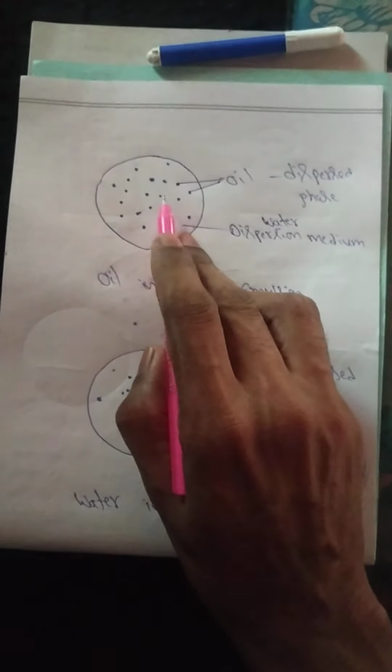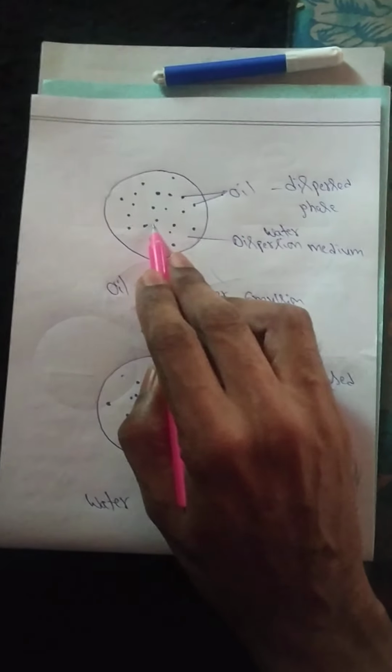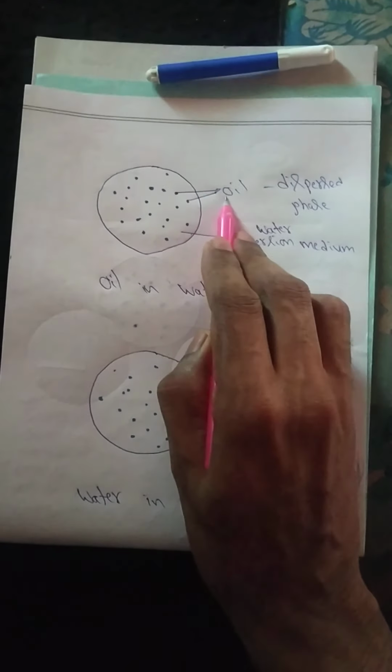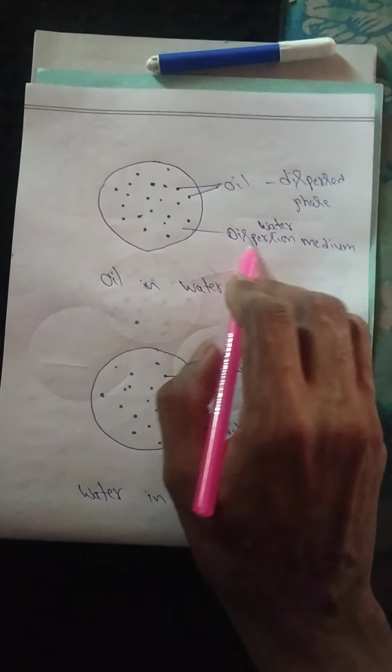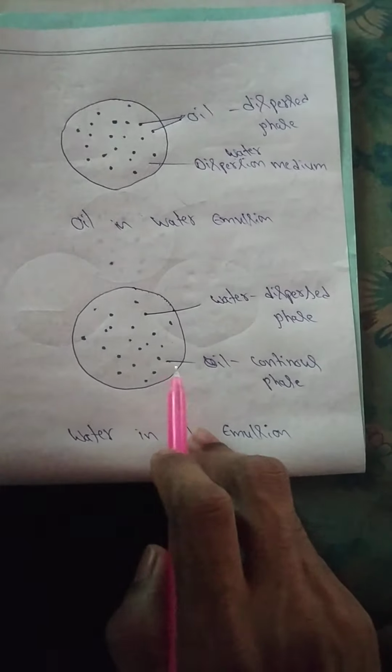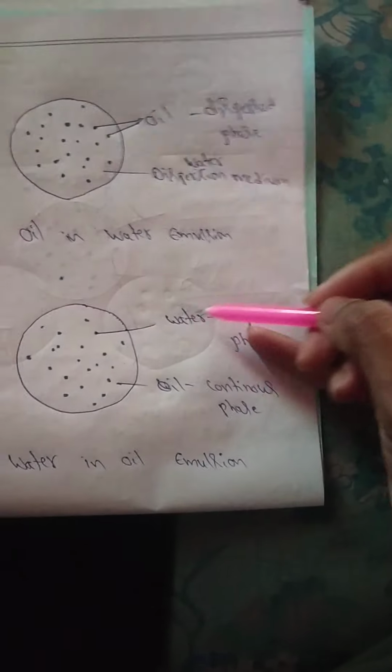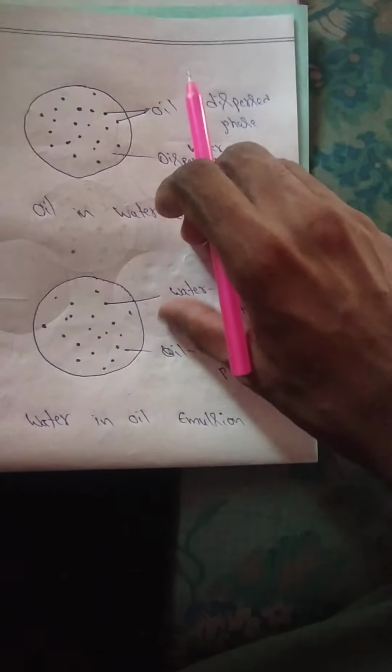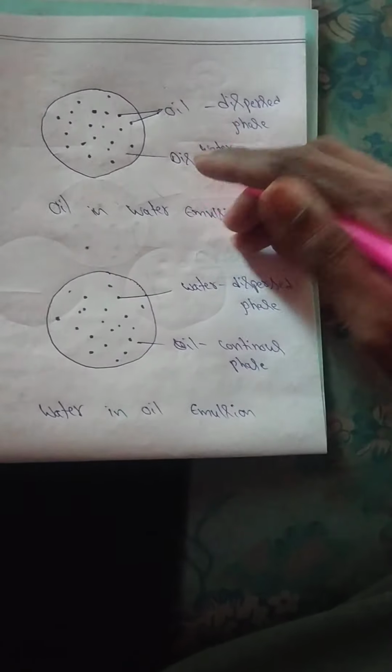Coming to oil in water type emulsion, oil particles are dispersed as minute globules in another medium, water. In water in oil type emulsion, water is dispersed as minute globules in oil. So in water in oil emulsion, water is the dispersed phase and oil is the continuous phase.